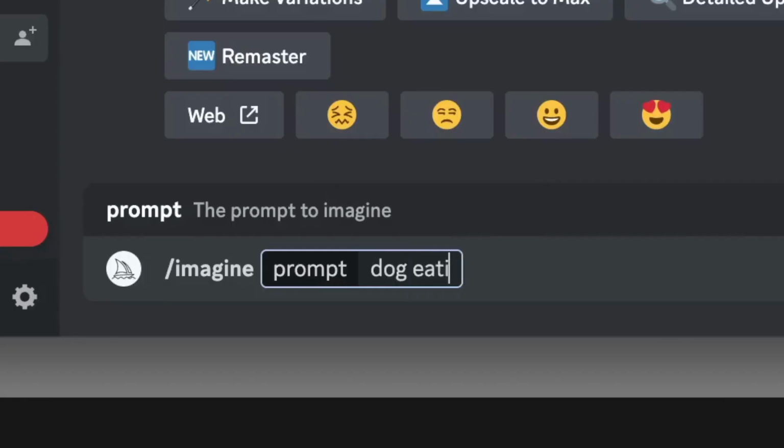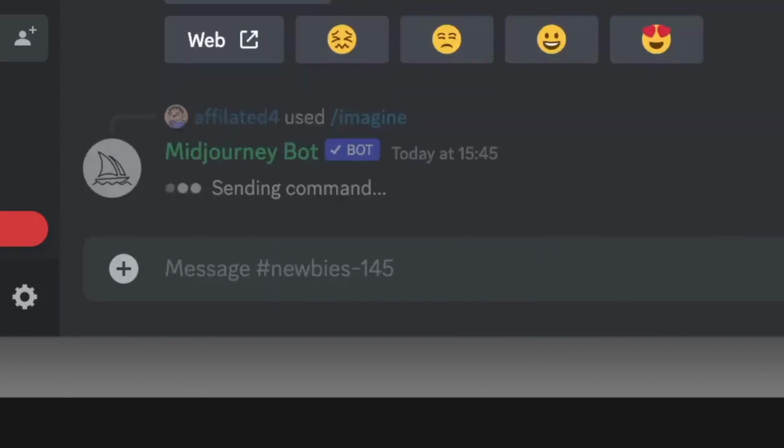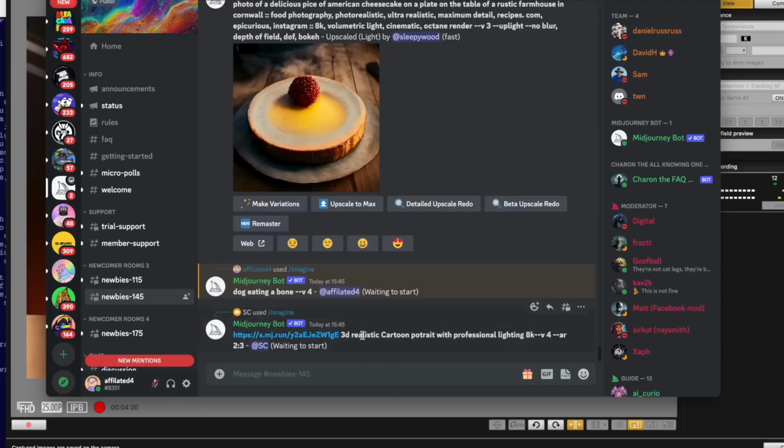But for example, you could type in something along the lines of dog eating a bone, and then you could just click enter. And what it will do, within around 60 seconds or less than 60 seconds, it will spit you out 4 variations of the image that you've asked it to create. It will just think of what you're looking for, and it'll create you an image from scratch, 4 of them. And then you can choose one of them if you want to upscale it and take it a little bit further. Let's just see what it comes back with for this very basic prompt.